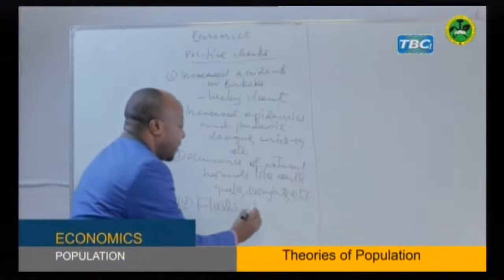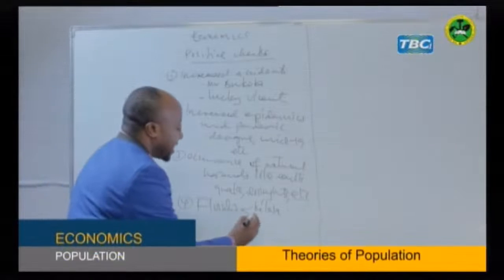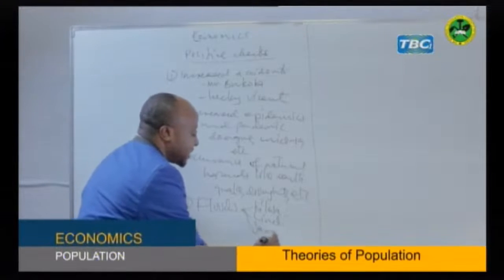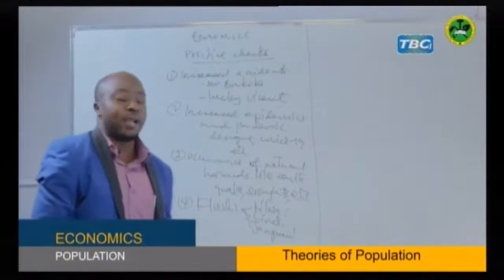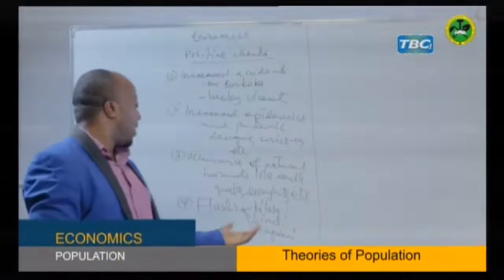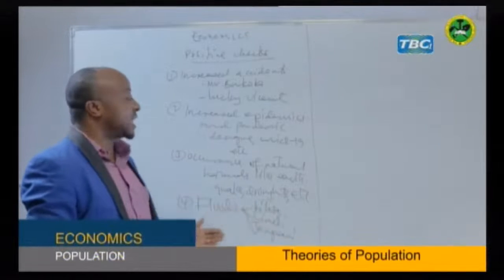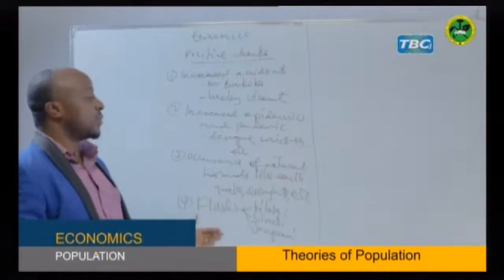We gave an example of people around maybe Kilosa. I said the example of Lindi, the Jangwani in Dar es Salaam, those areas where in each year when there is an unusual rain, you find a number of people are killed because of these ongoing floods. Now for that case, these are also positive checks to control population. This is for the case of Tanzania.